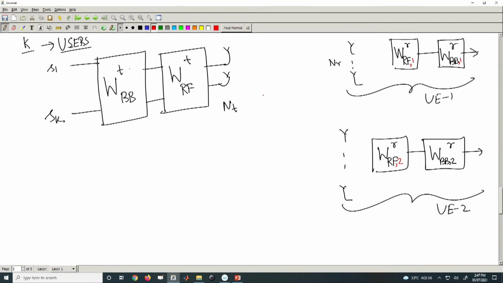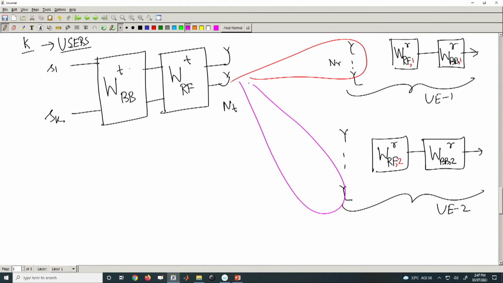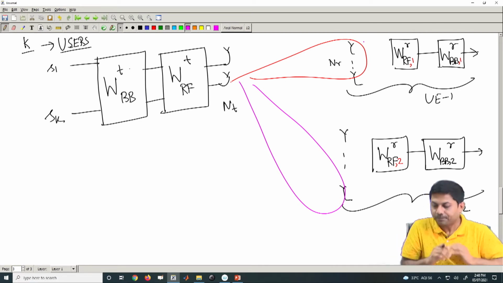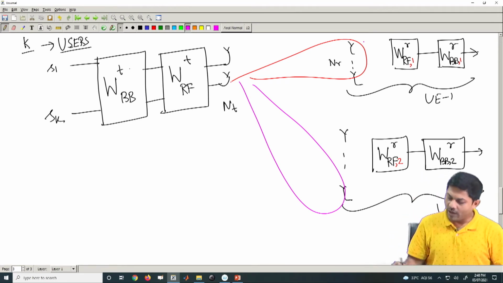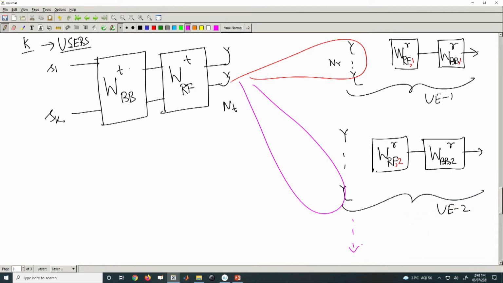So, that means the same data, probably I can create a beam here, I may create a beam here, but it is only for channelizing my energy, and the actual inherent problem of multi-user is not really going away. It is still there. So, that means even if you channelize the beam, the data for user 2 will also appear in user 1. So, the problem remains the same. It is the same as your normal multi-user system problems. Okay. So, now how do you optimize such kind of things? Now you have multiple such k number of users coming into the picture.